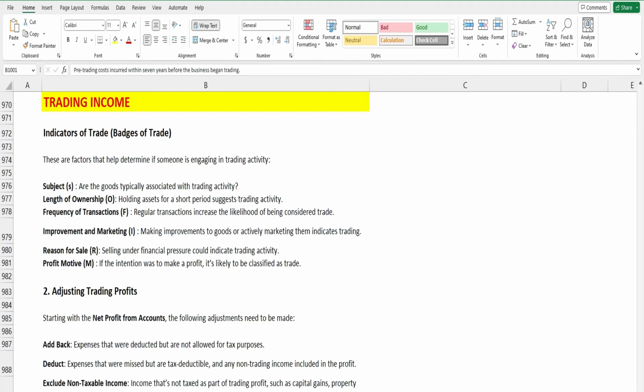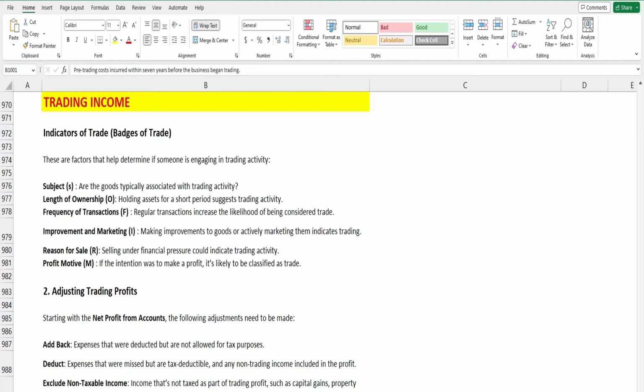I have made a shortcut. You can find this in the Kaplan book as well, I think. It's SOFIRM. S stands for subject, O stands for ownership, F stands for frequency, I stands for improvement, R stands for reason, and M stands for motive.